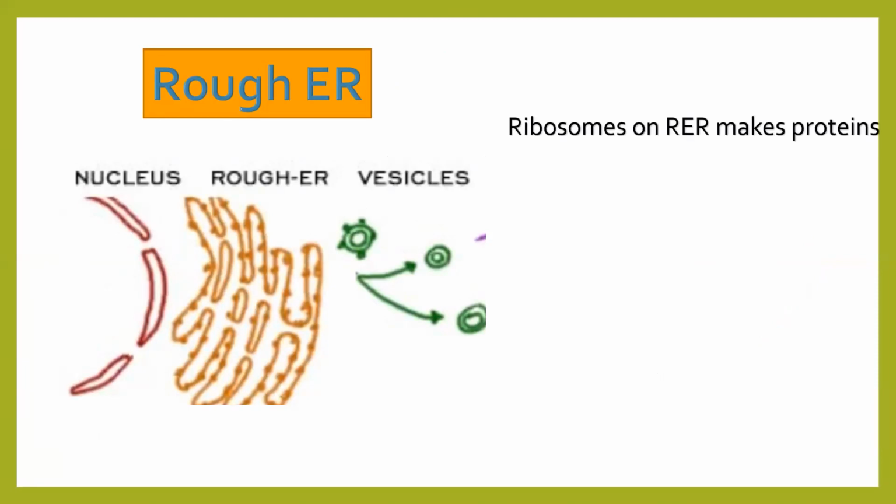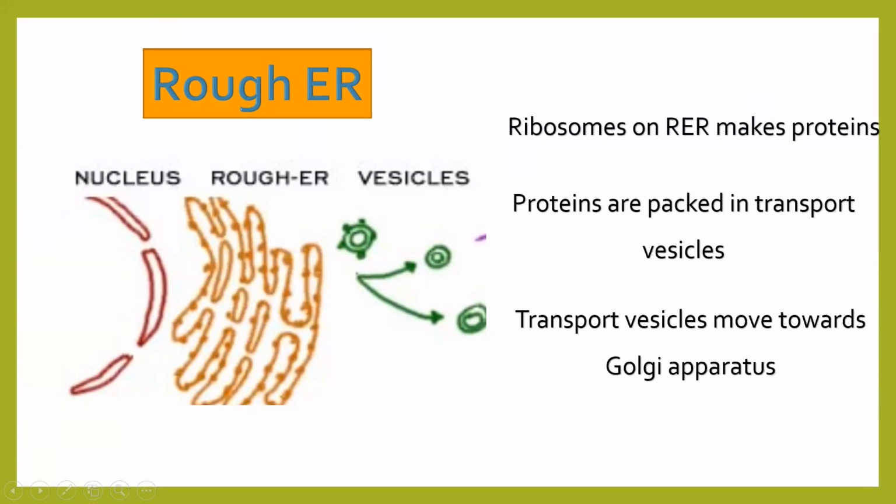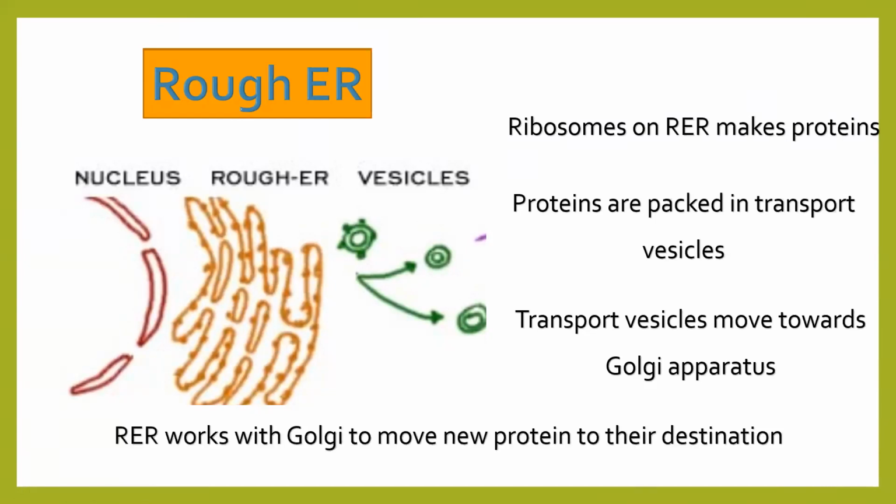So what is happening is ribosomes on the rough ER, they are responsible to make proteins. Why? Because the cell, or the entire human body, understands only one language, which is nothing but proteins. These proteins are packed in transport vesicle. Here is where you are able to see. And then this transport vesicle moves towards Golgi apparatus, or you can say move towards Golgi bodies. And finally, our ER works with Golgi to move a new protein to the required destination.